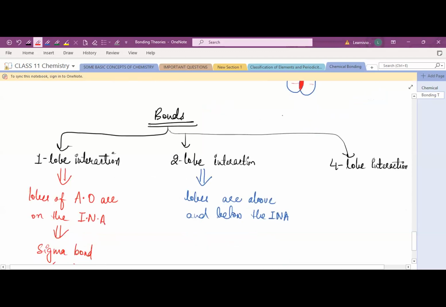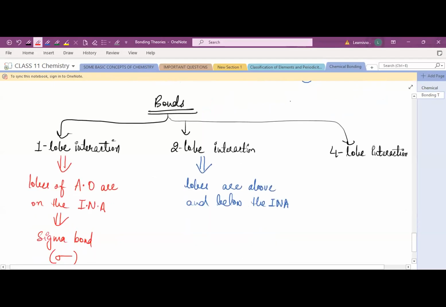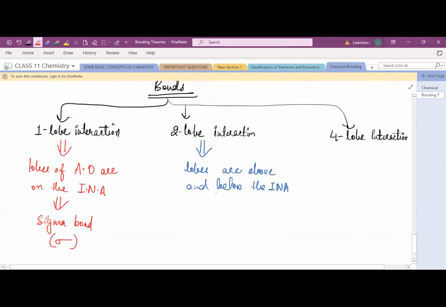And you can see the lobes are above and below the internuclear axis. This is the internuclear axis, the imaginary axis, right? And the lobes are above and below the internuclear axis. So when you see this type of interaction, where the lobes are above and below the internuclear axis, in this case, pi bond will be formed. Pi bond will be formed. And how do we show a pi bond? Pi bond. Is it clear? Yeah, ma'am. Yes.